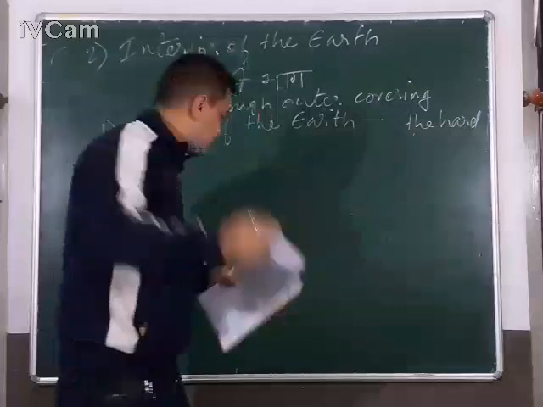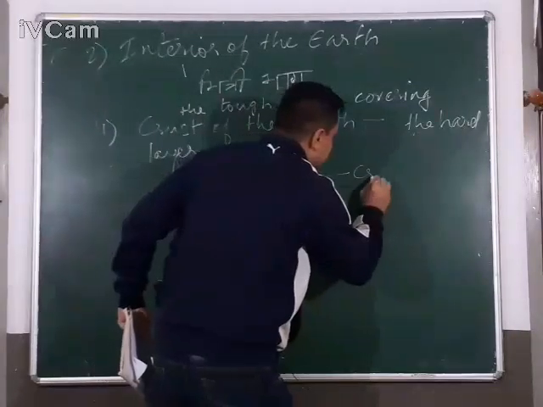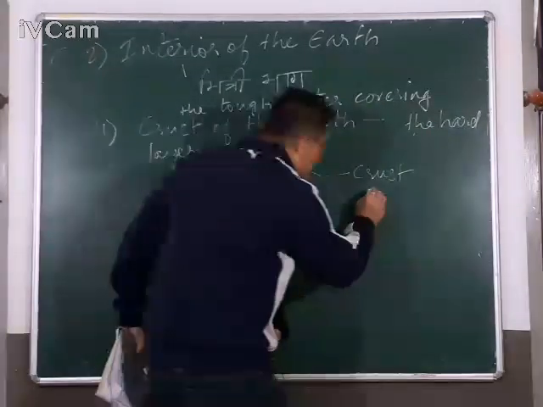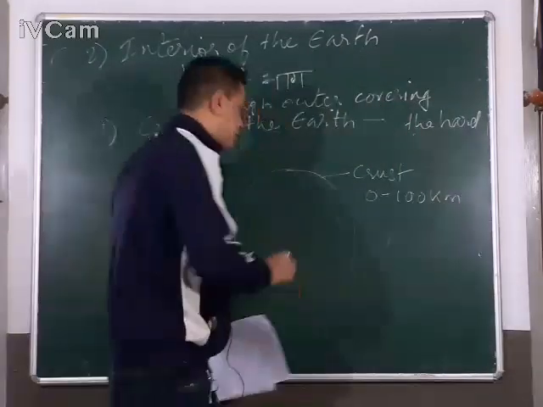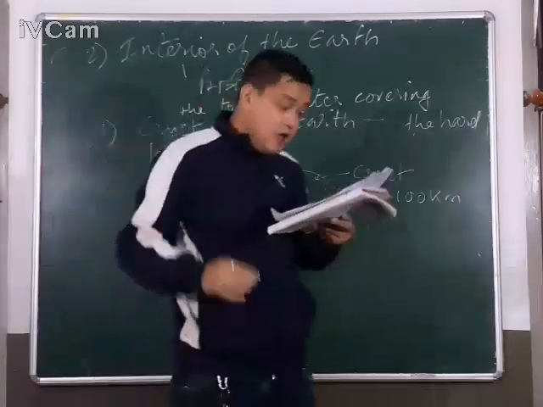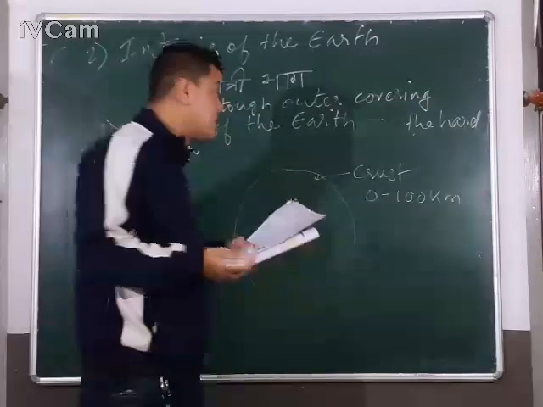The earth is covered by the crust, C-R-U-S-T. This crust is formed from 0 to 100 kilometers. The hard layer covering the earth on its surface is called the crust, and this crust is also known